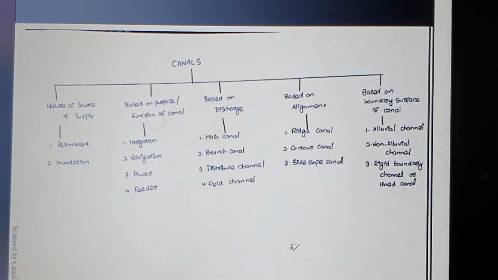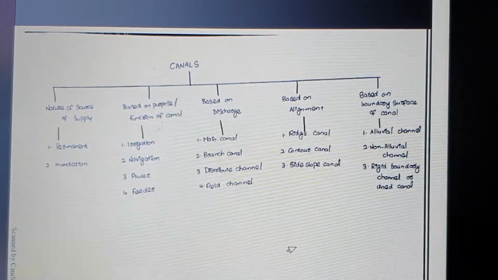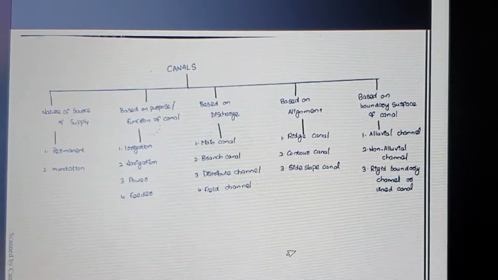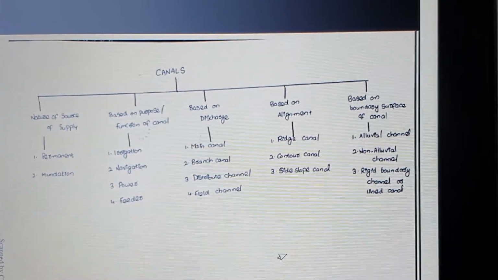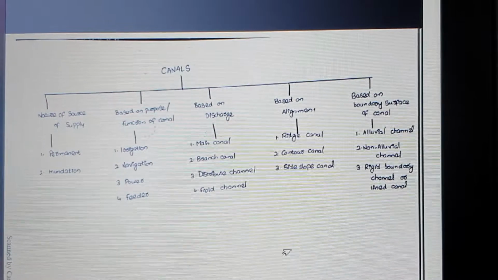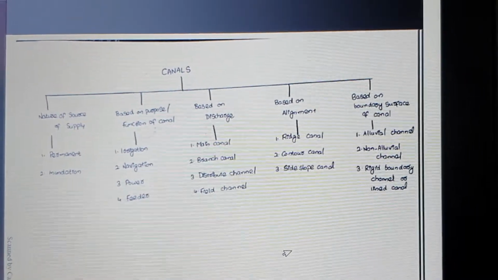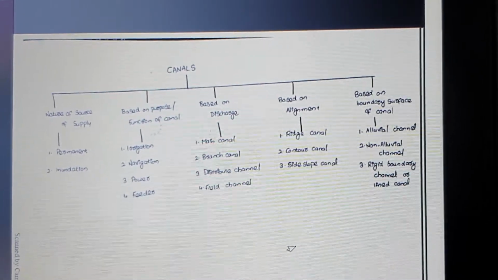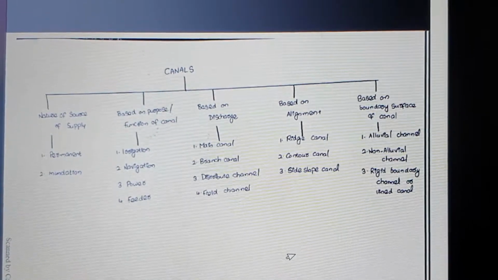In canals you have 5 different types based on different categories. First one is the nature of source of supply. In that, first one is the permanent or inundation canal. So what is a permanent canal? The permanent canal is the canal which flows throughout the year, which is 365 days. It has a full supply of water from any of the reservoirs or water bodies for irrigation purpose. The next one, inundation canal.